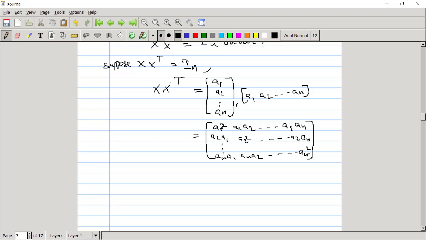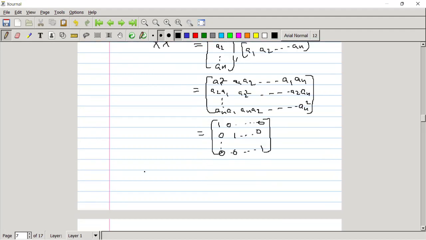Suppose we have supposed that this is equal to the identity matrix, which is 1 0 0 and so on, 0 1 and so on, 0 0 and so on 1. So by comparing the elements we get that ai square equals 1 for all i, and ai aj equals 0 for all i not equal to j.